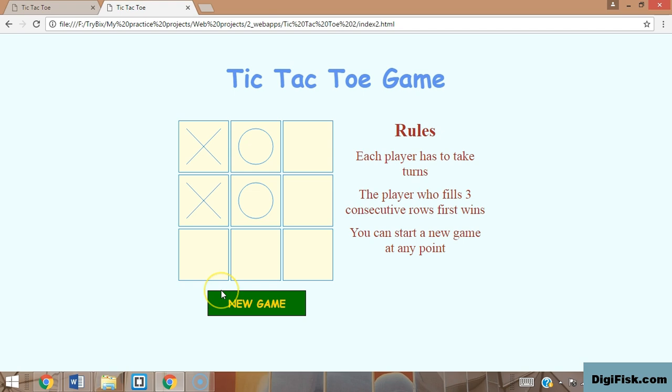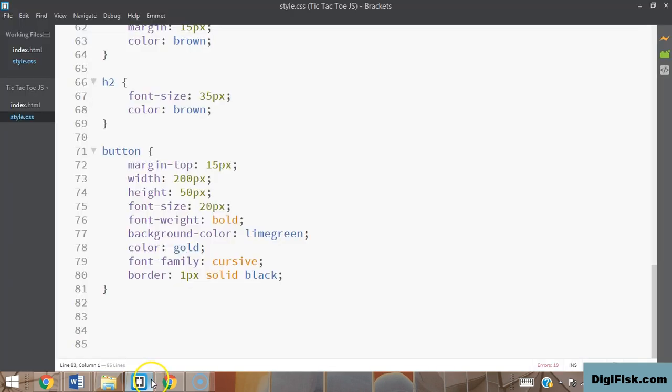When you hover over an element, there's going to be some changes in the attributes of that element. That's called a hover effect. So we're going to specify this hover effect in this particular lesson. To do that, you need to give a different selector called a pseudo selector. So you're going to select the hover of a particular element.